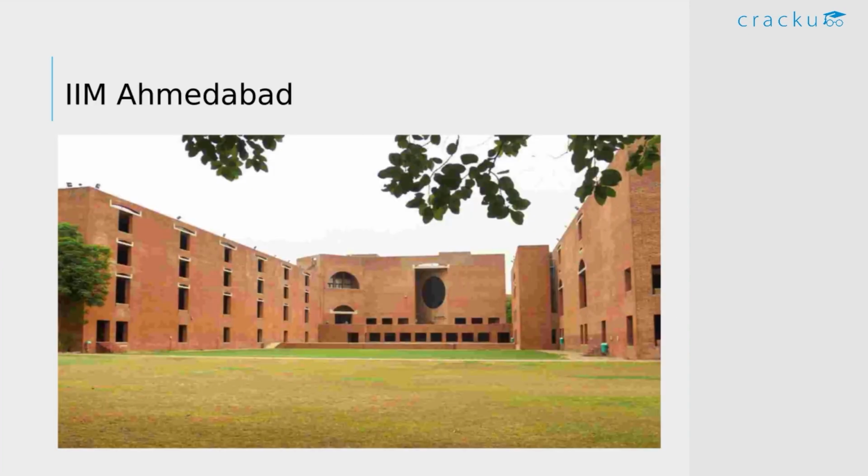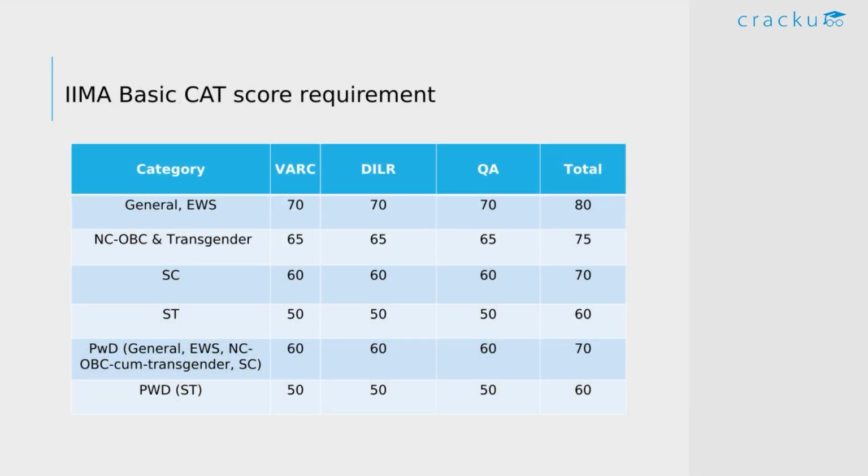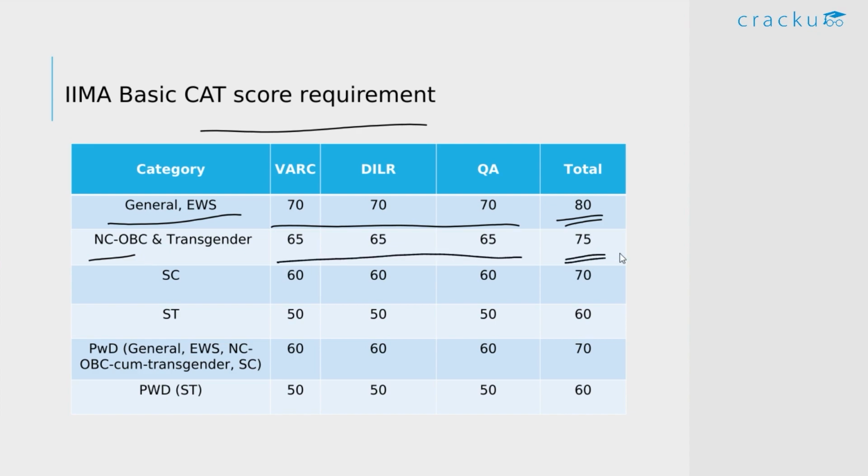Now finally, IIM Ahmedabad, the dream destination for all MBA aspirants. Let's look at its admission and selection criteria. The selection criteria here is a little complex. First, if we look at the basic CAT score requirement, the sectional cutoffs are 70 and the total minimum cutoff is 80 percentile for the general and EWS category. Similarly, for the NCOBC and transgender category, these are the cutoffs, and the overall is 75. Then we have the SC, ST, PWD category. These are the minimum required cutoffs.